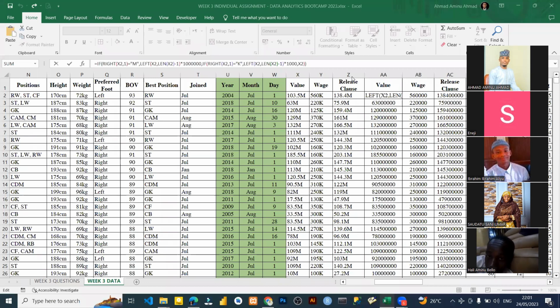Value, substitute this and that. So why do you use substitute? Why do you do substitute? I'm not going to say anything about this formula, Comfort, because we didn't do it. I don't even know where you got it. So I will not say a word about it. I removed the K and M and wrote numbers manually and flash fill.